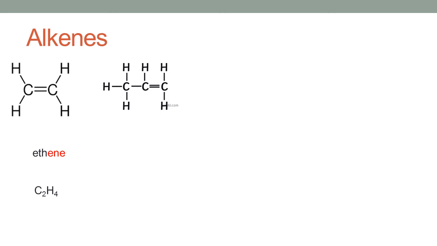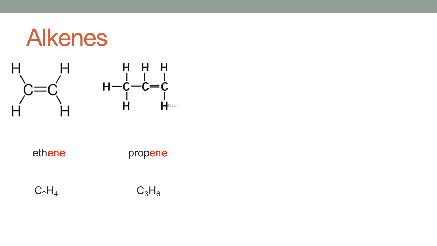The name of this alkene would be propene. Prop means the presence of three carbon atoms and ene is the suffix for alkenes. The molecular formula would be C3H6 as there are 3 carbon atoms and 6 hydrogen atoms.